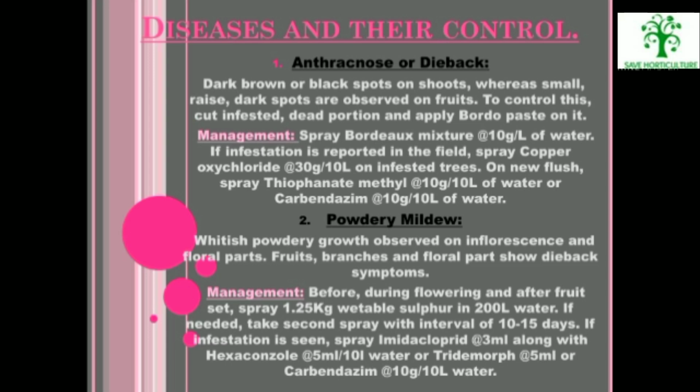Powdery mildew: whitish powdery growth is observed on inflorescence and floral parts. Fruits, branches and floral parts show dieback symptoms. Management: before and during flowering and after fruit set, spray 1.25 kg wettable sulfur in 200 liters of water. If needed, take a second spray with an interval of 10 to 15 days.